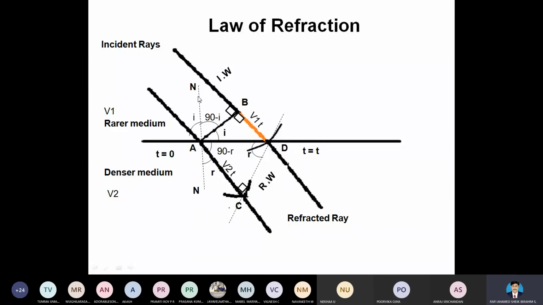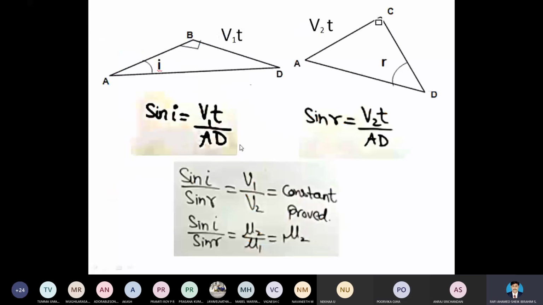After constructing the normal line, we can say that the incident ray, meaning A and B, the refracted ray, meaning C and D, and the normal, which we have marked here as N, all lie in the same plane. Then from this we say that the ratio of the sine of the angle of incidence to the sine of the angle of refraction is a constant. That we have mentioned in this parameter.